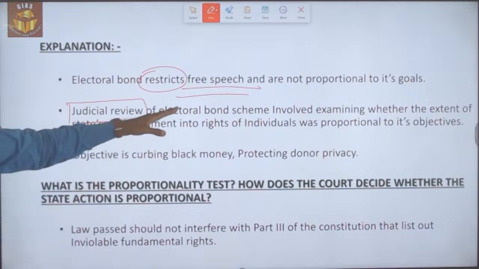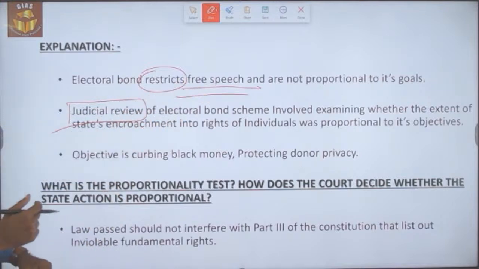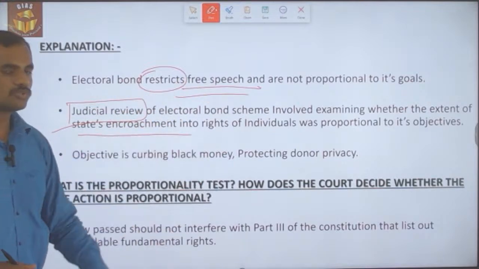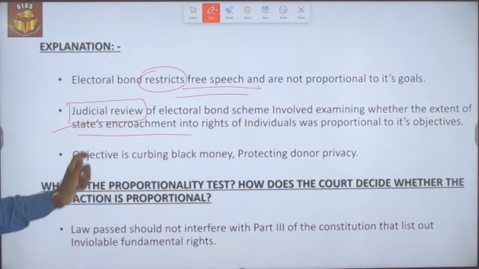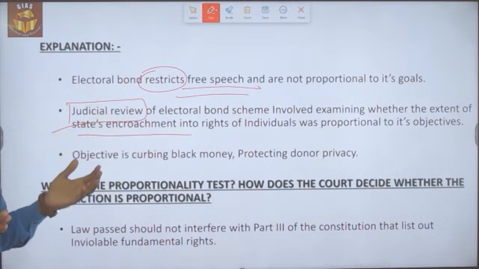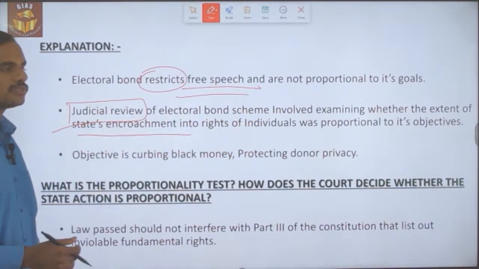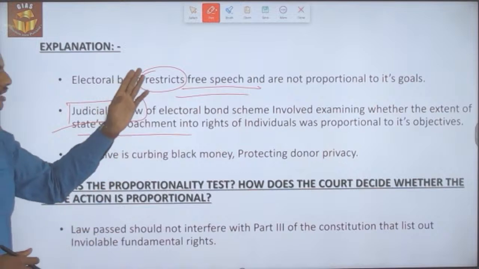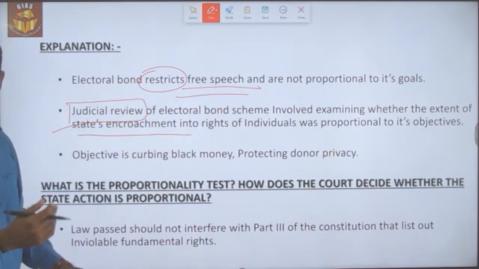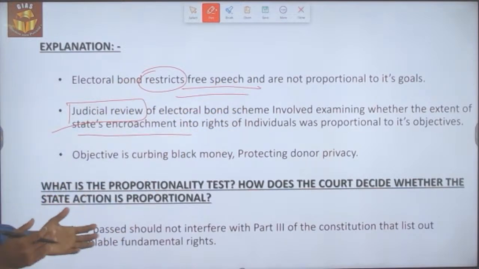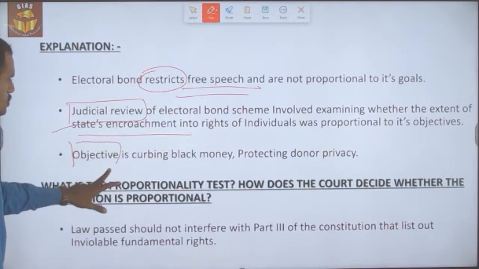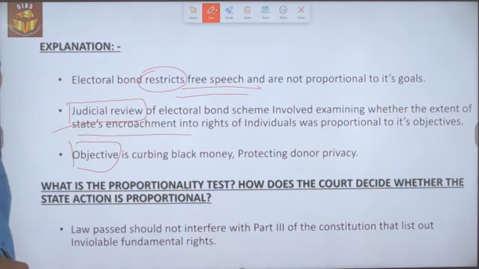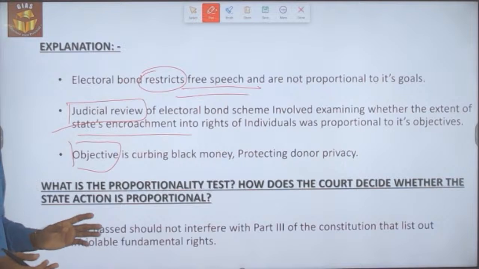The judicial review of the electoral bond scheme involved, as I said, the extent of the state's encroachment into the rights of individuals and the proportionality of its objective. So the proportionality was weighed between the rights of individuals and the law's objective, and in that, it is not proportional to its goal. The objective is not proportional to its goal, that is, to maintain the fundamental rights of people. As I said, its objective is to curb black money and protect the donors' privacy. So these are the details of the news, and we will look into the further analysis of the news.